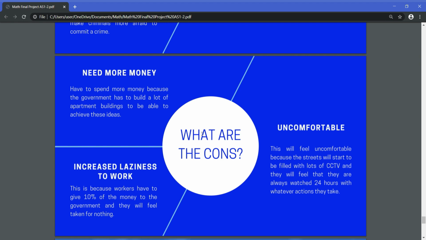The third one is discomfort. This will feel uncomfortable because the streets will start to be filled with a lot of CCTV and they will feel that they are always watched 24 hours in whatever action they take. It's also that some people will feel uncomfortable with the government policy because of the taking of their salary.